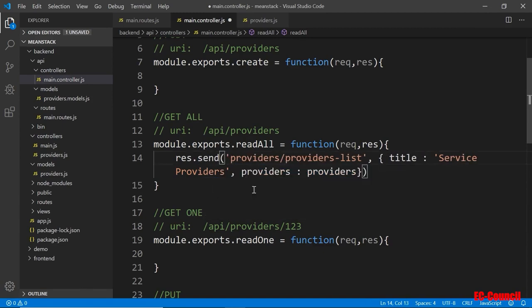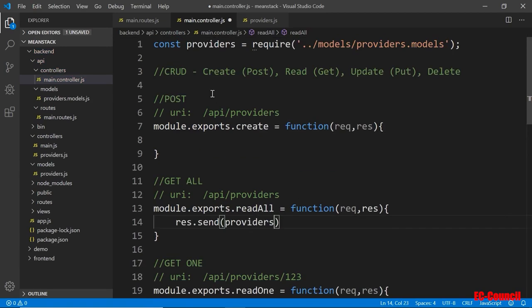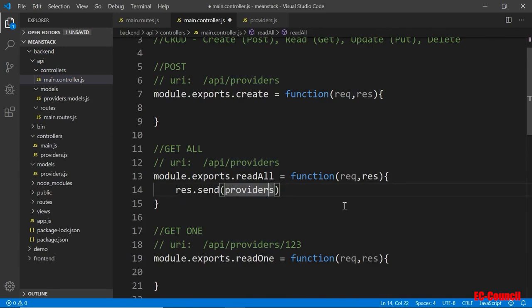You can also put JSON if you want. If you send in JSON format, you put JSON here. Just make sure your data is in JSON format. But I'm going to just put send here. And what it's sending back is basically just the providers. So the providers will be that object we declare way up here on the top. This is the actual list. So I'm going to send that over to wherever it is, right?